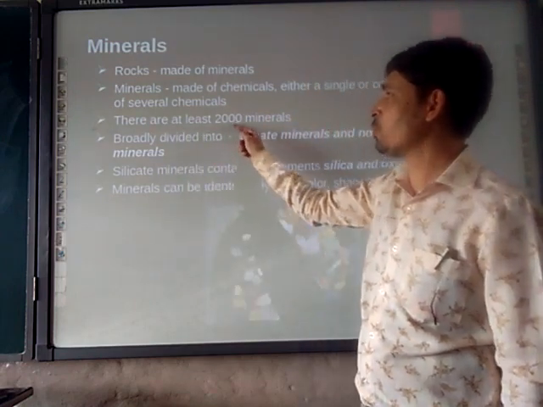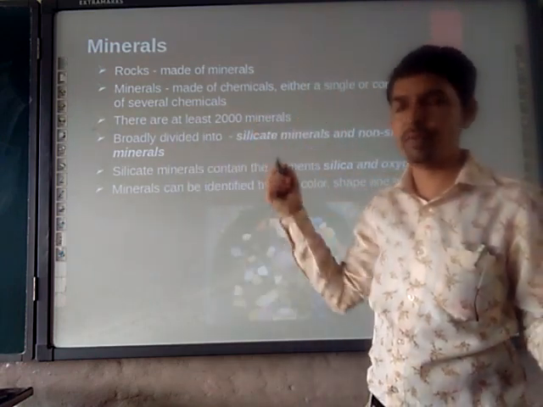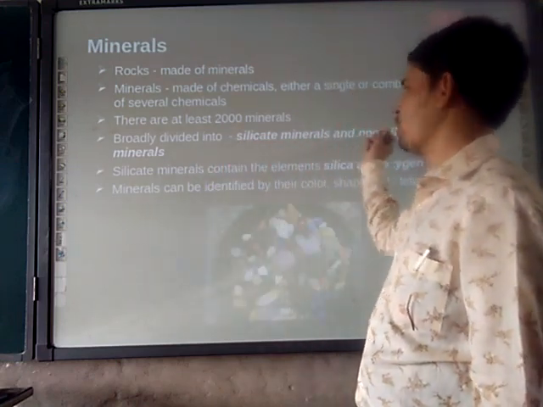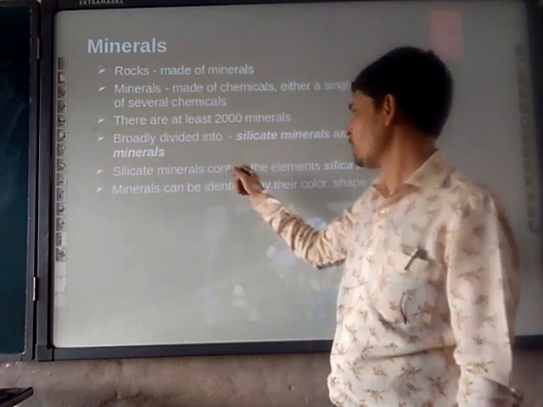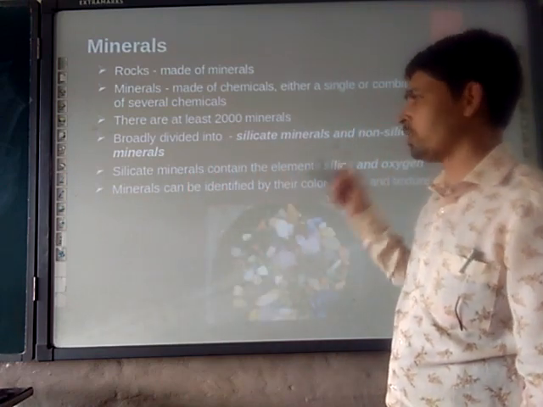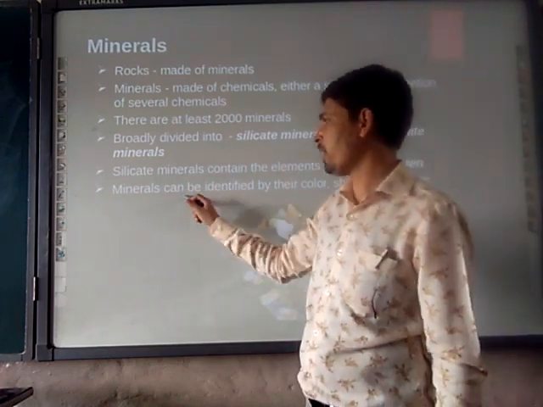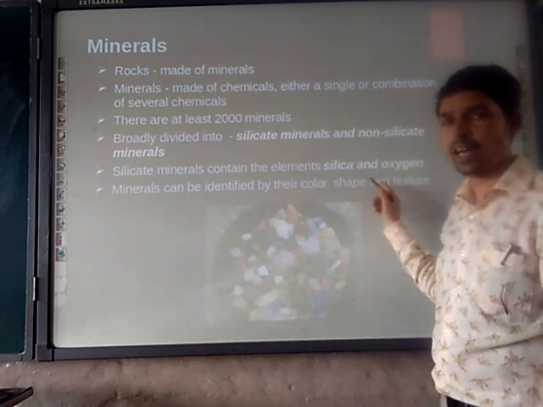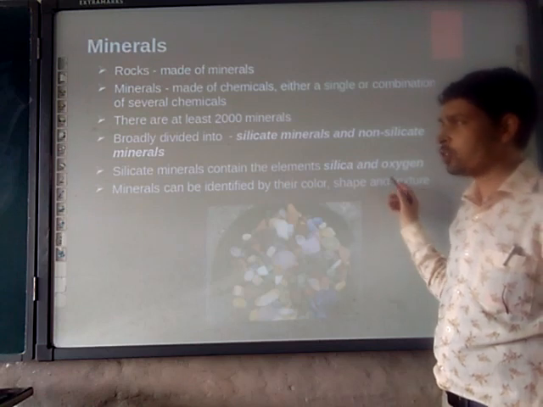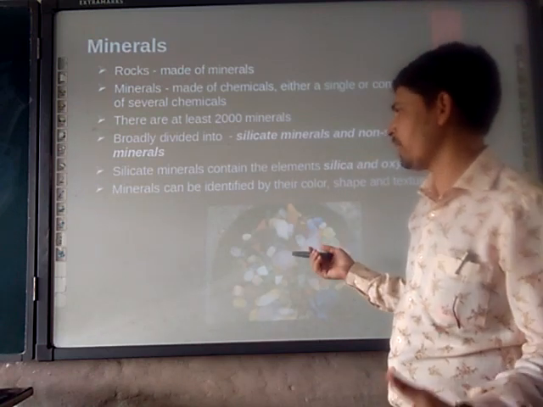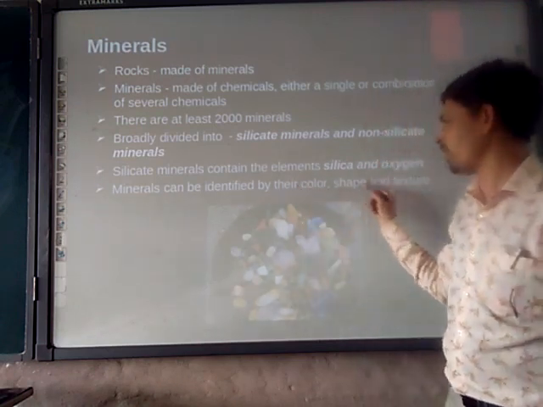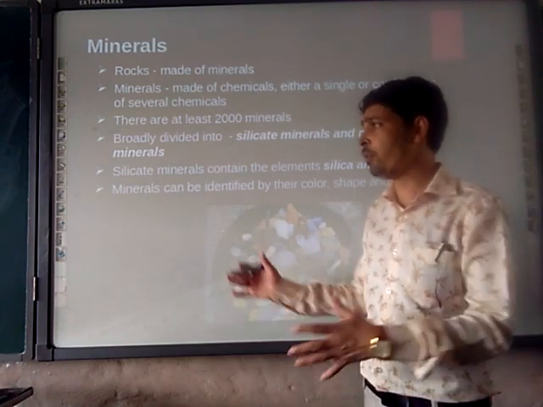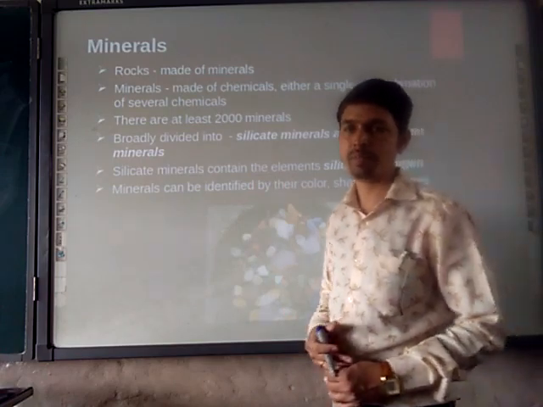There are at least 2000 minerals. They are broadly divided into silicate minerals and non-silicate minerals. Silicate minerals contain the elements silicon and oxygen. Minerals can be identified by their color, by their size, by their texture and by their chemical bonding. So moving further, what is mineral?